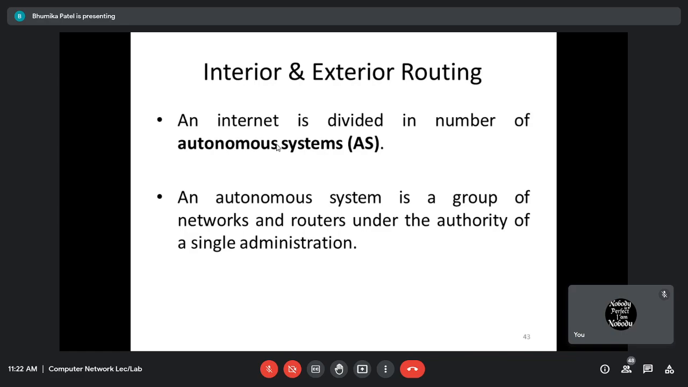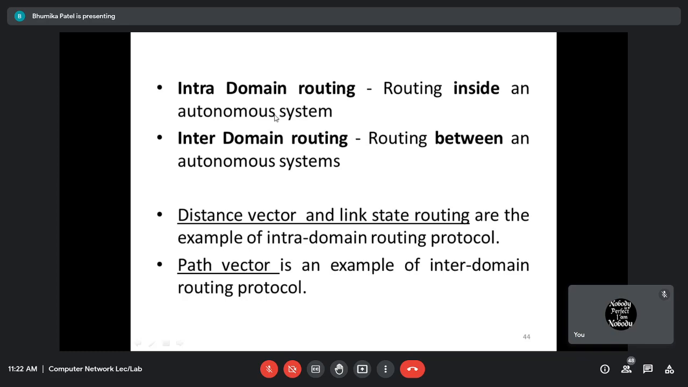મેં ચાર autonomous system માં divide કર્યું છે. So જ્યારે એક જ autonomous system ની અંદર મારે routing ને handle કરવાનું છે, right? Routing inside the autonomous system is called as the